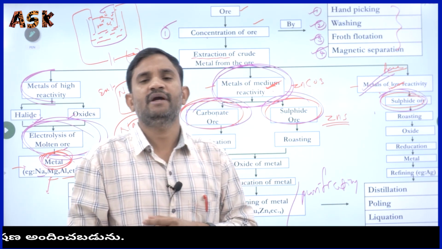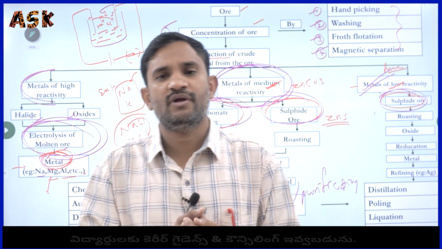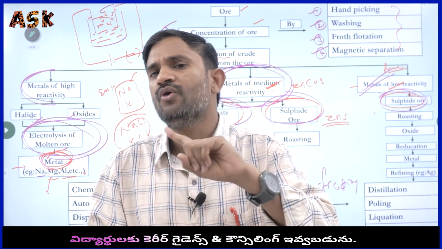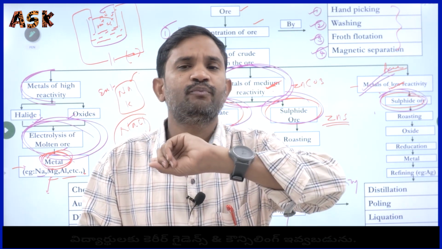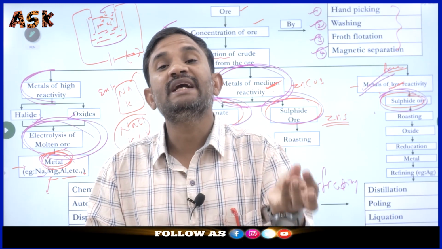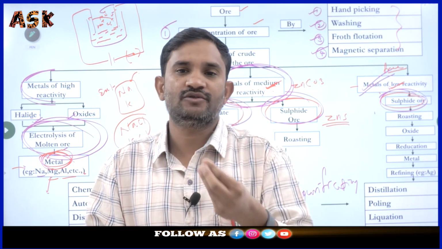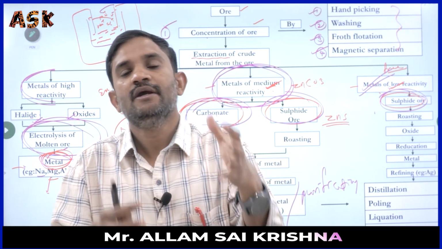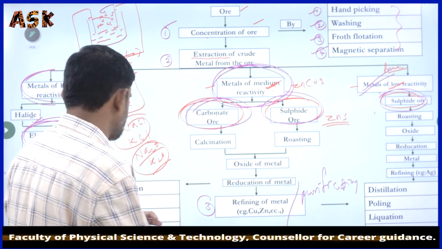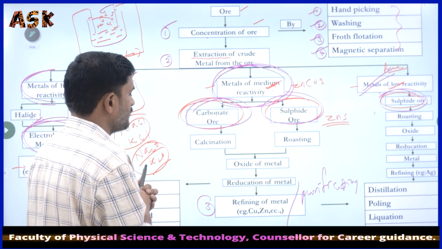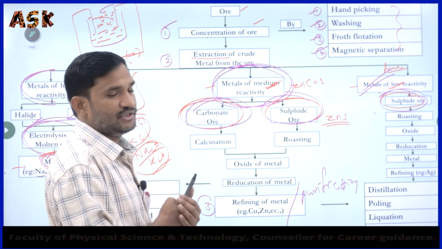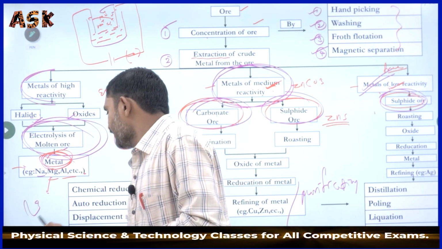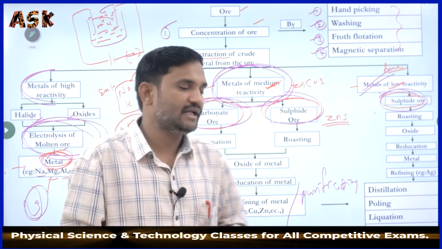Keep in mind, when we do the electrolysis process, we can get the final metal, but it won't be present in a pure form. It contains some unwanted things also. That means we have to separate those unwanted things by the purification process. What kind of purification process is there? The third step I already told at the beginning of the chapter: the third step is purification, nothing but the refining process.